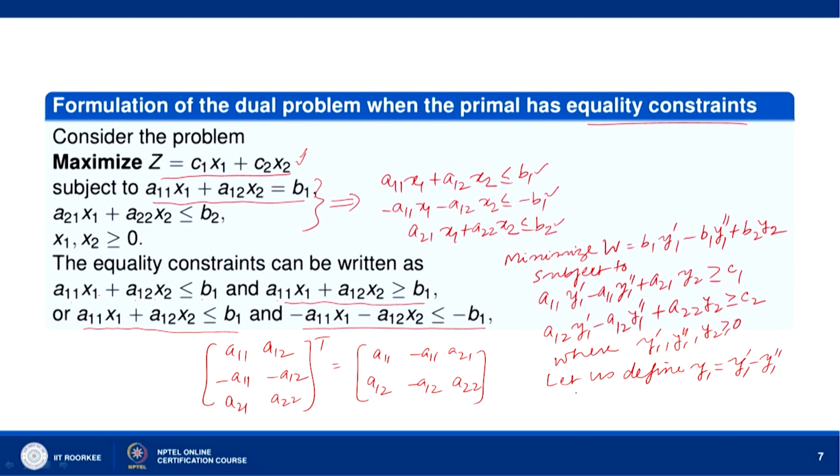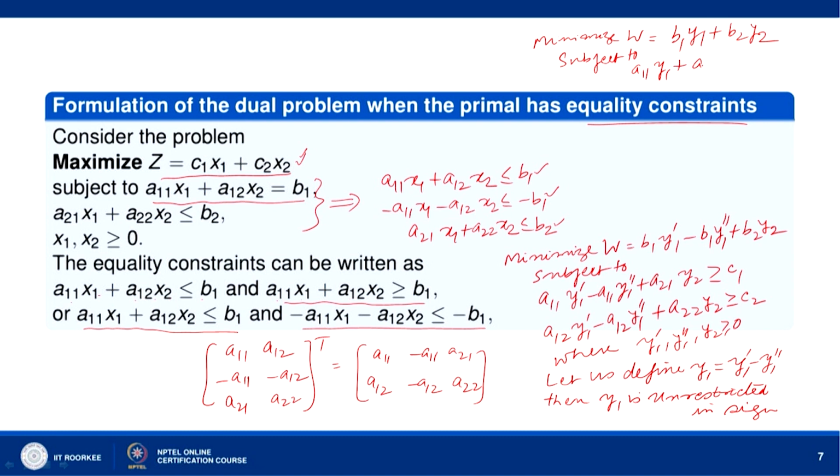So, y1 is unrestricted in sign. And we will get this problem as minimization of W equal to b1 (y1' minus y1'') will be replaced by y1. So, b1 y1 plus b2 y2, okay, subject to a11 into (y1' minus y1''). So, a11 y1 plus a21 y2 greater than or equal to c1.